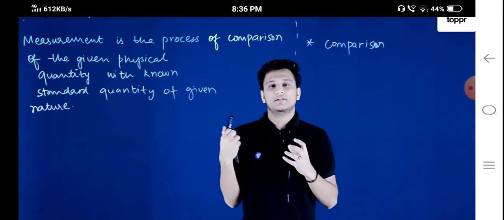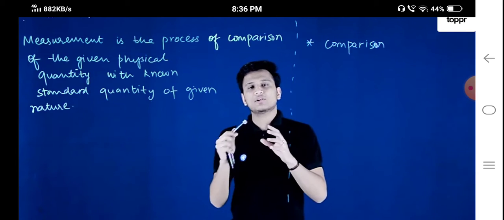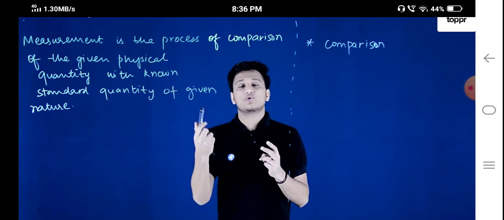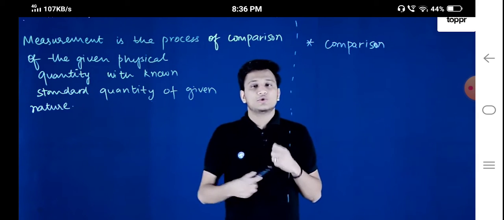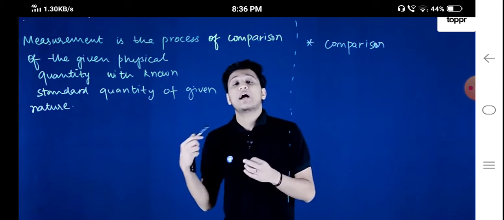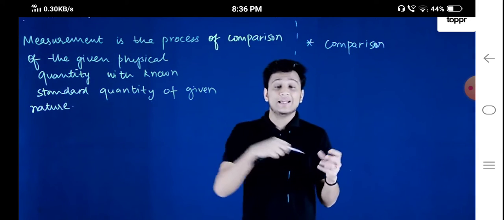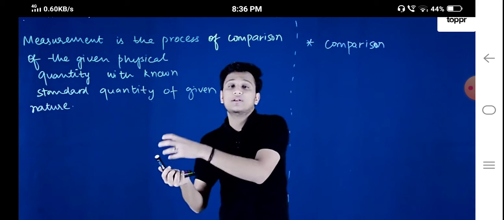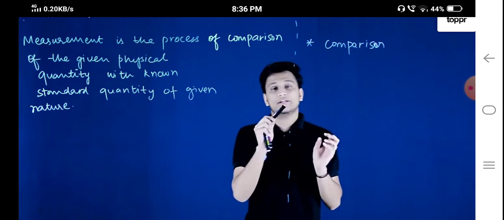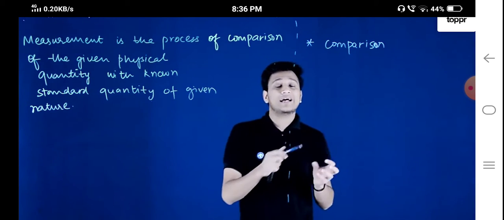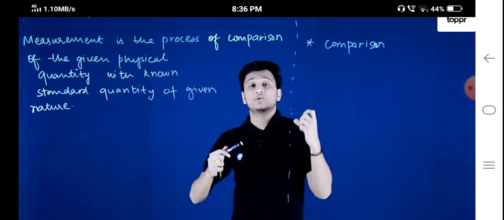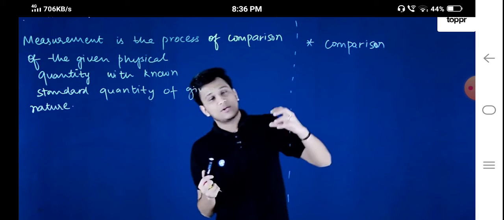We have been doing measurement because, firstly, let us say we want to talk about two roads, and I want to say which road is longer than the other. You won't say that this road is longer than the other because it looks like it, right? You'll have to actually measure the length of both of the roads and then tell me that this road was measured this much and road B was measured this much. So it means that this road is longer than this one, right? We have to measure those quantities when we want to compare them.